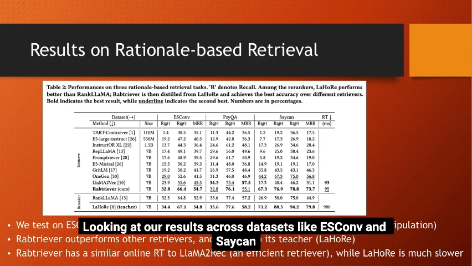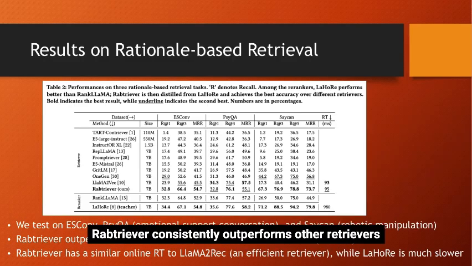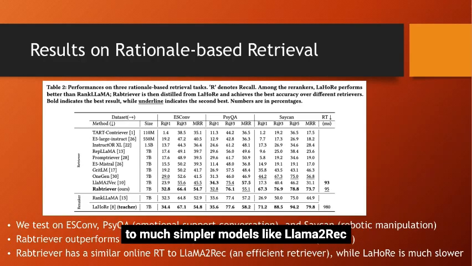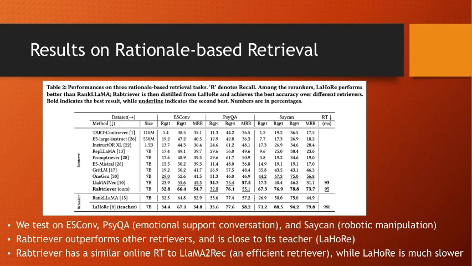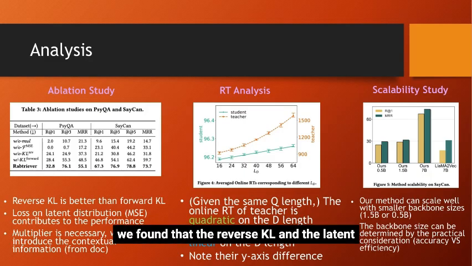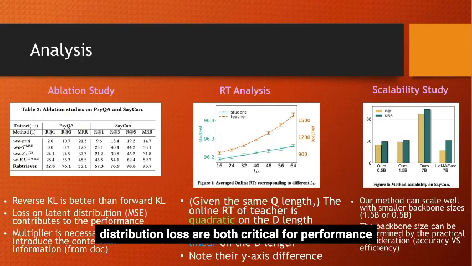Looking at our results across datasets like ESCConv and SAYCan, RaBTriever consistently outperforms other retrievers. In fact, its performance is very close to its teacher, while maintaining an online response time similar to much simpler models like Llama2Rec. In our analysis, we found that the reverse KL and the latent distribution loss are both critical for performance.